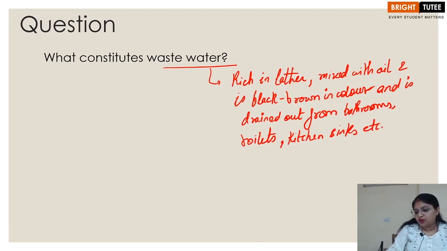All of the water which is usually the dirty water is considered as the wastewater.